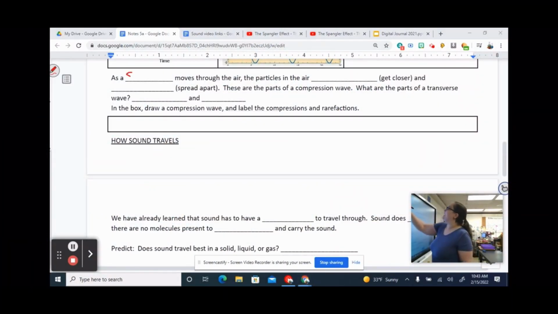All right. As a sound moves through the air, the particles of the air compress. Compress, get closer together. And rarefact, spread apart. These are the parts of the compression wave. So compression wave is compressions and rarefactions. What are the parts of a transverse wave that we just drew up there?